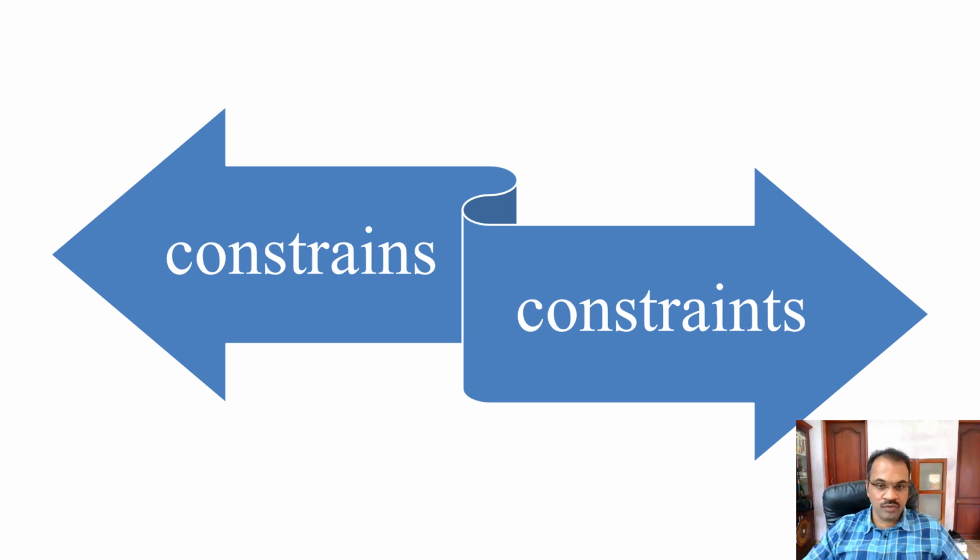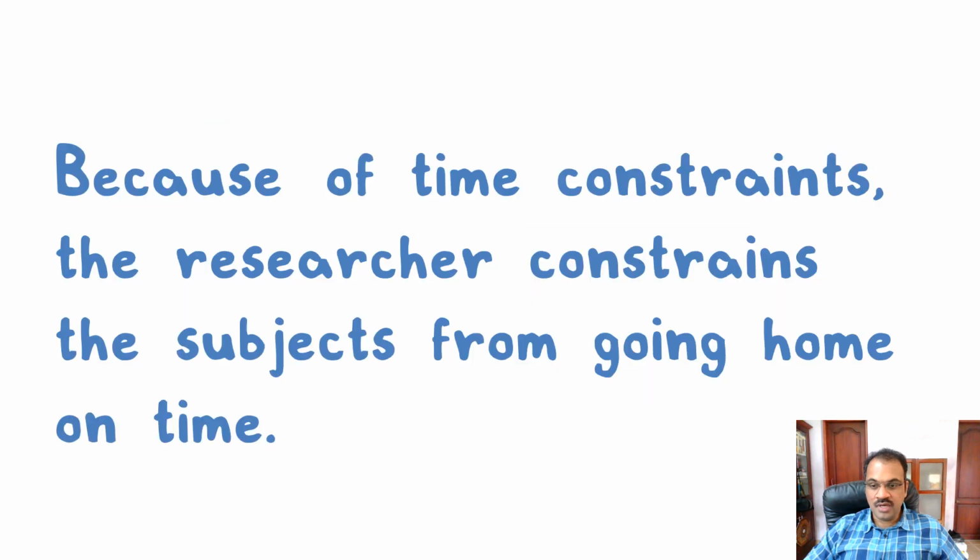I will give you one example, obviously this one also I made up. Because of time constraints, the researcher constrains the subjects from going home on time. So time constraints, that is the noun. You have some constraints there. The researcher constrains. The researcher is doing something, which is a verb. The researcher is preventing the subjects from going home.